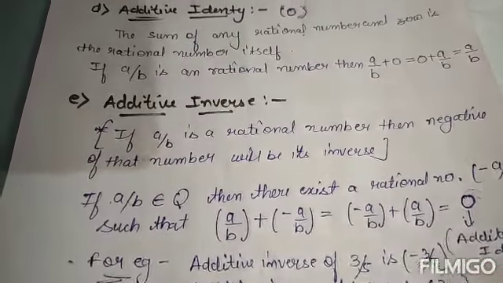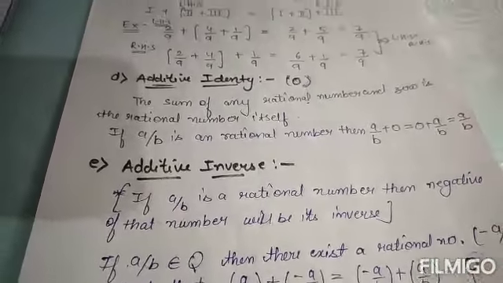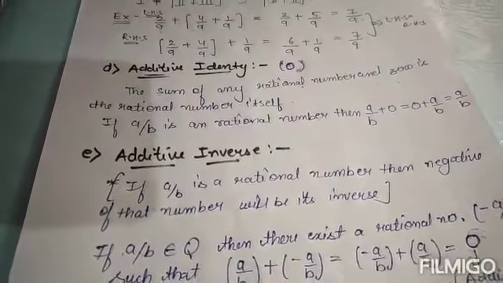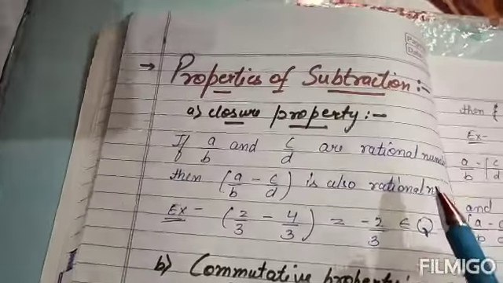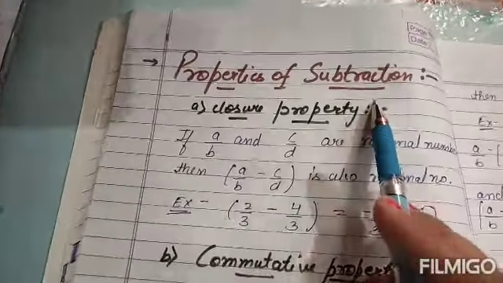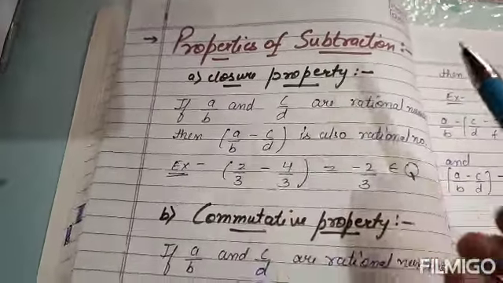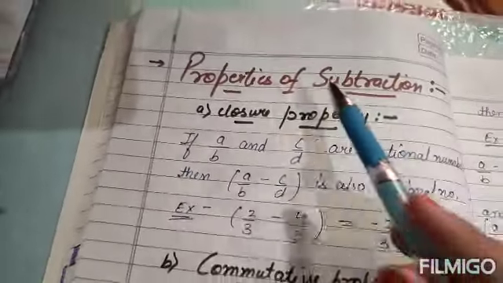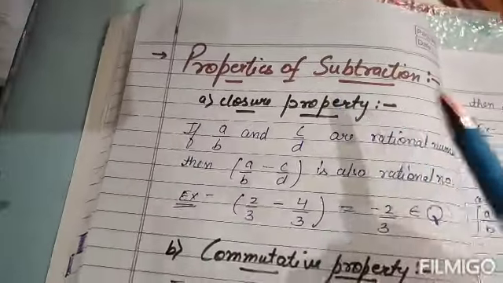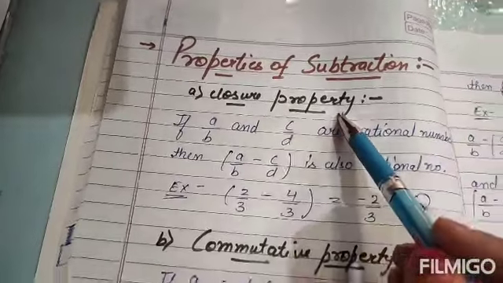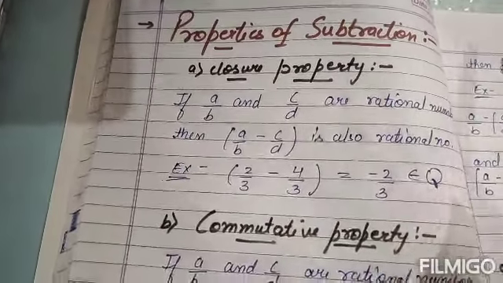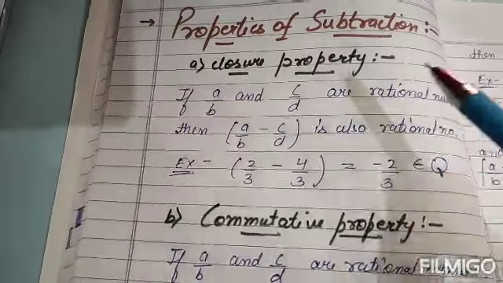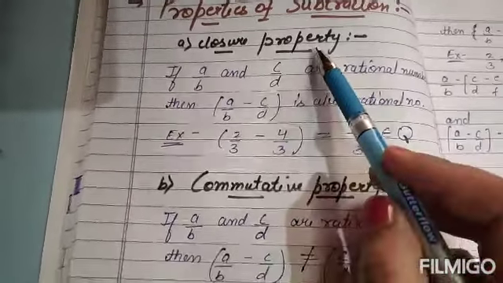With this, all our identities of addition are completed. We have completed the properties of addition. Now we will start the properties of subtraction. In the case of subtraction, only one property is proved, that is the closure property. The other properties that are proved for addition are not proved for subtraction. Let's start with the closure property.